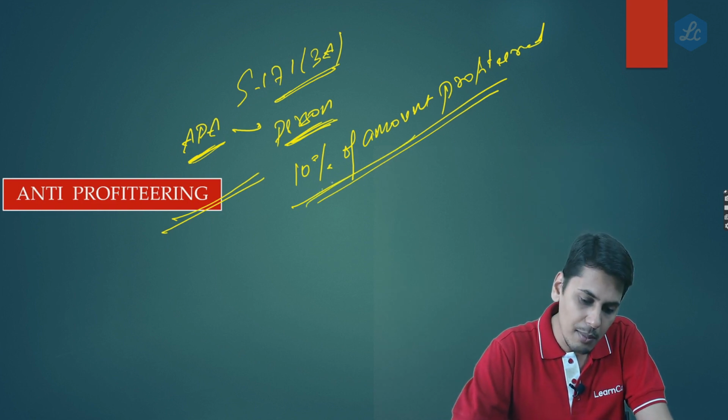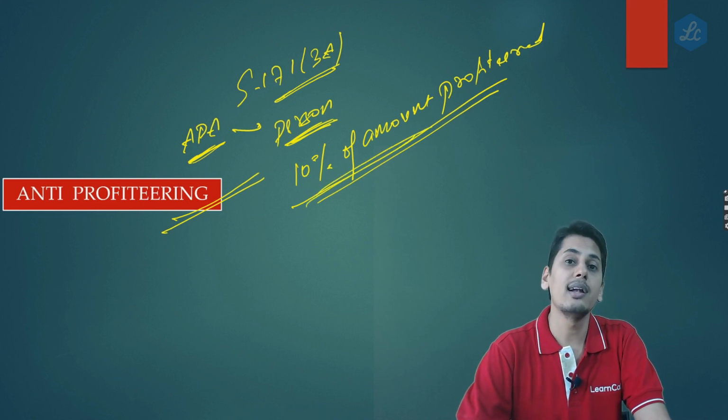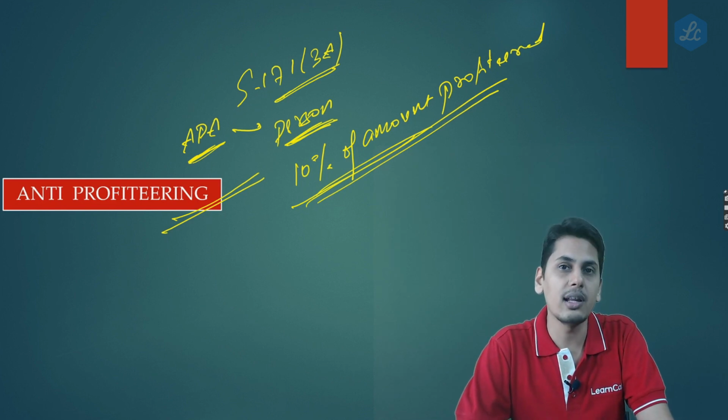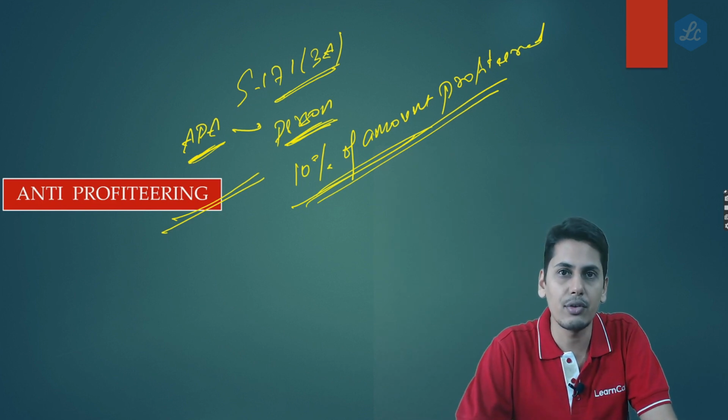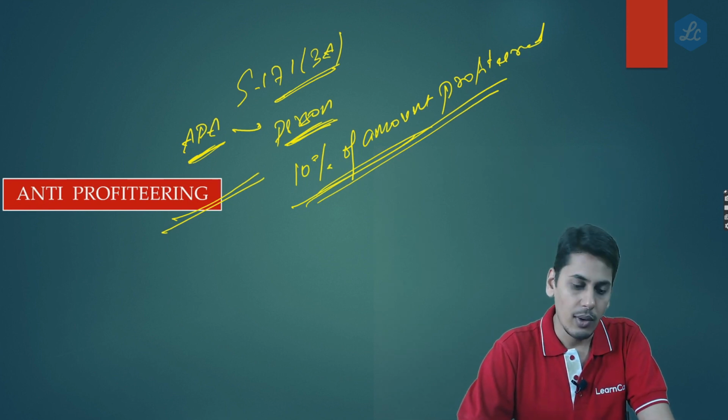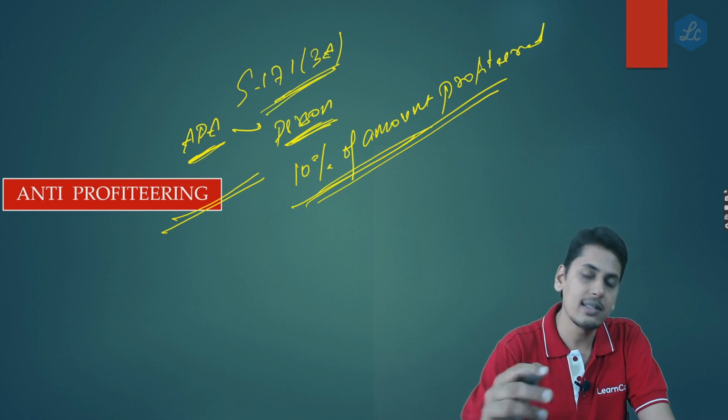However, friends, this amount of penalty is not required to be paid if the person is depositing the profiteered amount within a period of 30 days from the date of order. So now, friends, why this change has come? Why this change has come in section 171 subsection 3A?